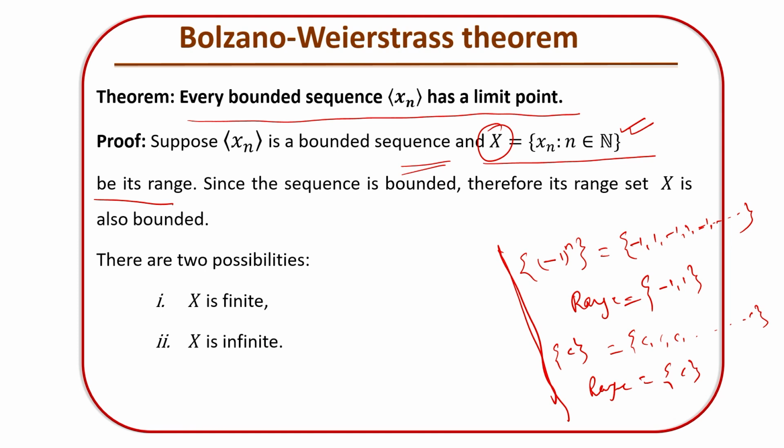And remember, the element of the range must be an element of the sequence itself, isn't it? See here, I have written the distinct elements of the sequence in the range set, that's all. Since the sequence is bounded, its range set X is also bounded, as you can see here. There are 2 possibilities: either capital X is finite or capital X is infinite. We will explore both. The first one is X is finite.